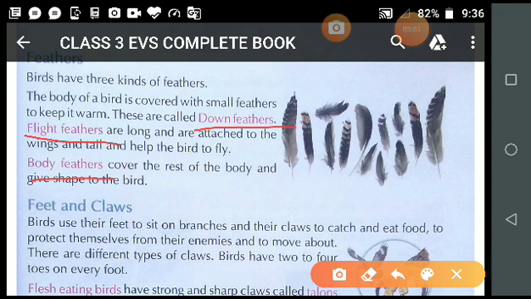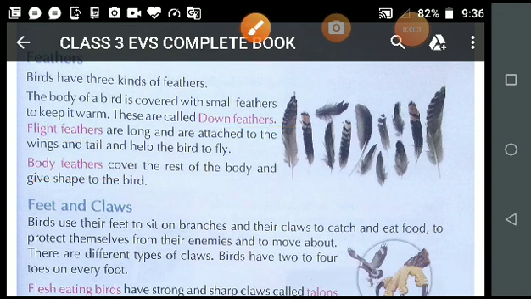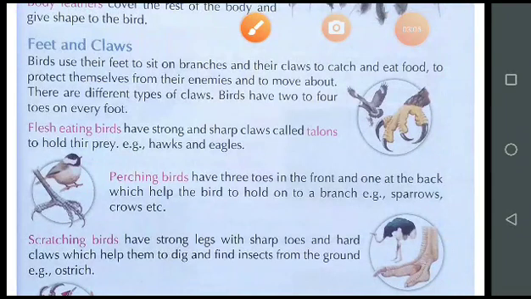After that we started with feet and claws. Due to different eating habits, birds have different types of feet and claws. Another reason is that birds live in different habitats.